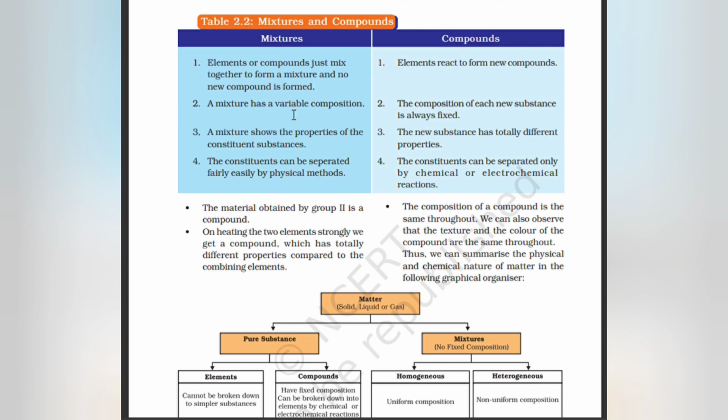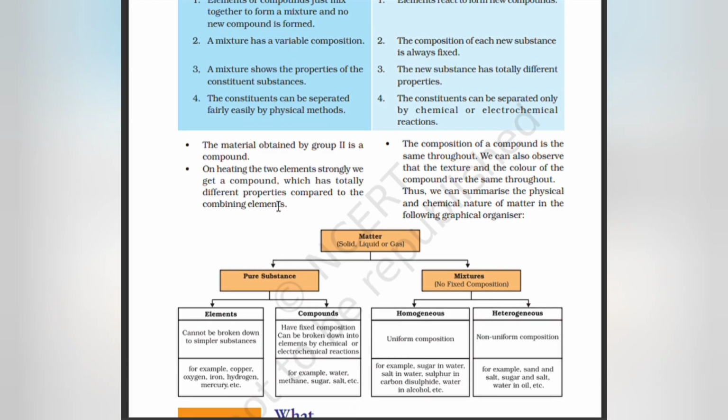A mixture has a variable composition. The composition of a new substance is always fixed. A mixture shows the properties of its constituent substances. The new substance has totally different properties. The constituents of a mixture can be separated fairly easily by physical methods. The constituents of a compound can be separated only by chemical or electrochemical reactions.